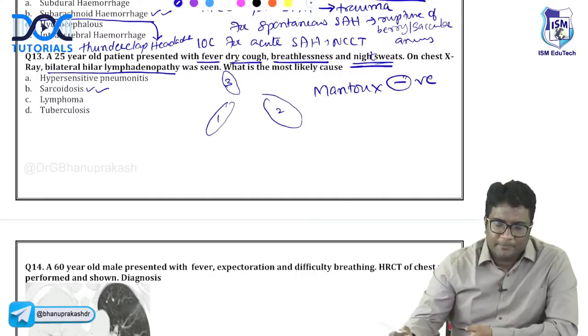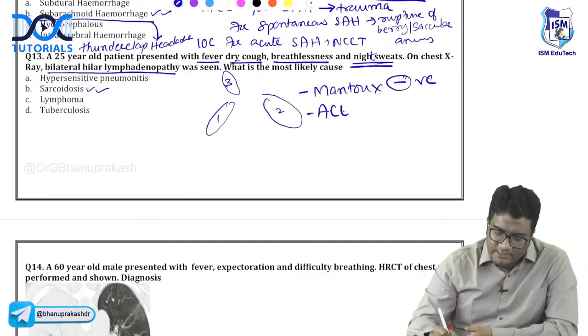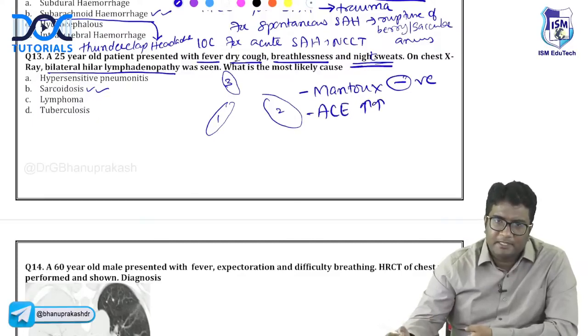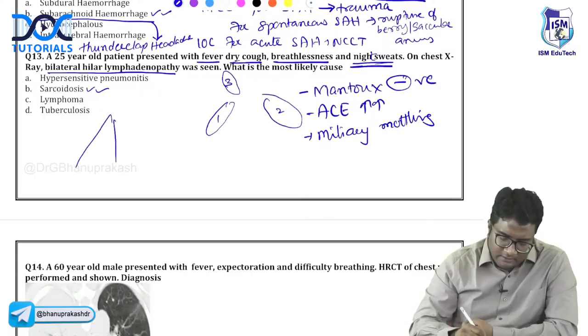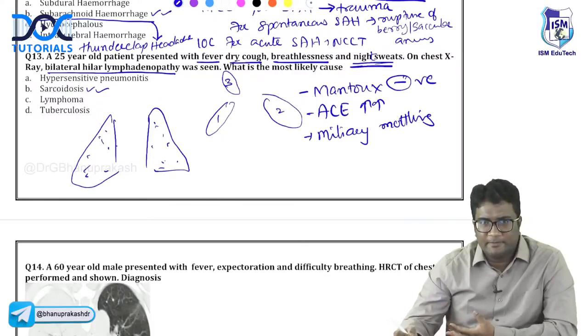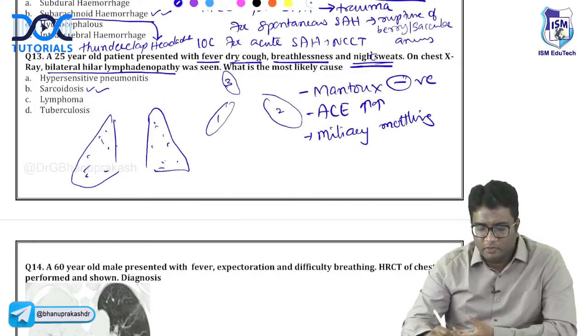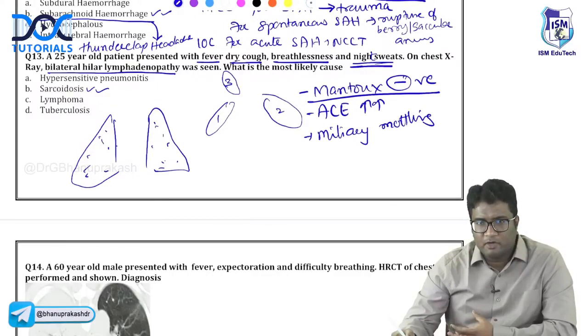in sarcoidosis. And ACE levels, angiotensin converting enzyme levels, will be elevated. In sarcoidosis, you may also see miliary mottling. Sometimes on X-ray, in both lung fields you will see small millet seed like opacities, and they will say the patient has Mantoux negative and ACE levels are elevated. Don't blindly answer miliary TB and come. Also keep sarcoidosis in your differentials, especially when Mantoux is negative and you are seeing miliary mottling and ACE levels are elevated. The better answer is sarcoidosis.